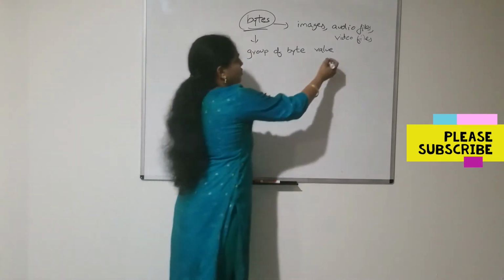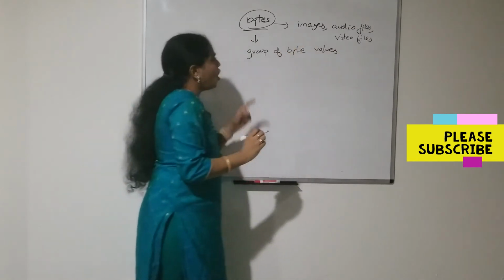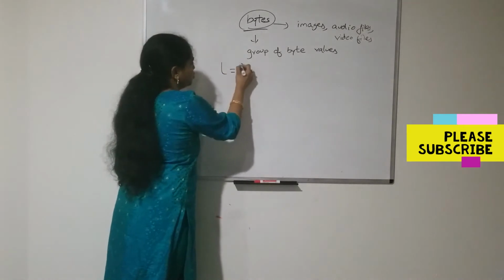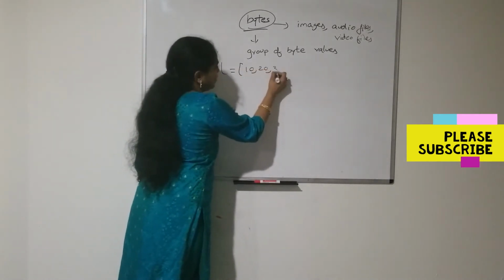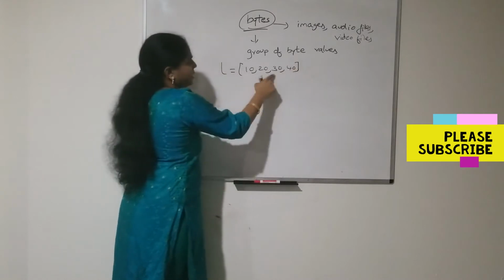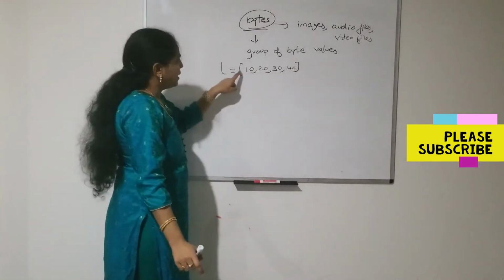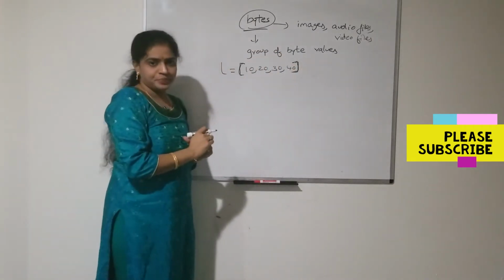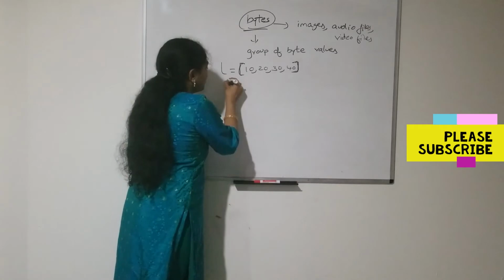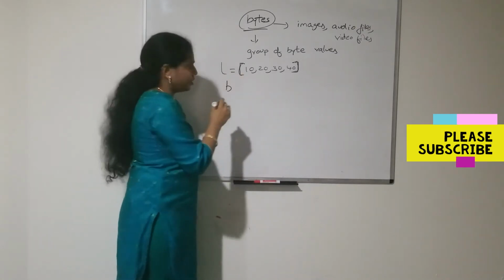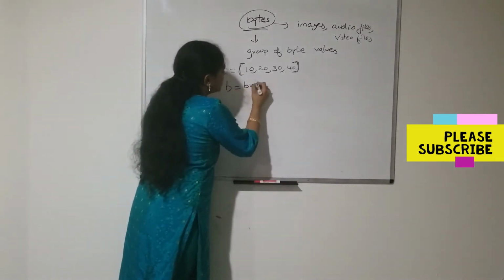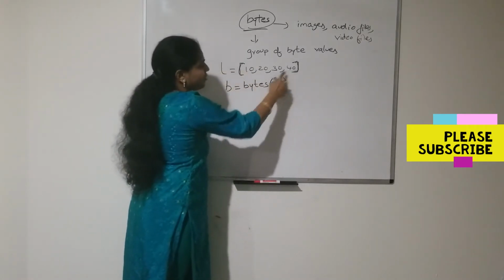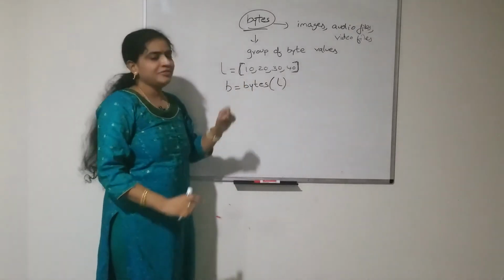First of all, how do we create a bytes data type? For that, take a list L equal to 10, 20, 30, 40. This is my list of elements. As you remember, a list should always be represented in square brackets like this. Now I want to create byte data. So B is equal to bytes of L. This is the inbuilt function bytes. Here I am passing this list of elements as an argument to this bytes inbuilt function.